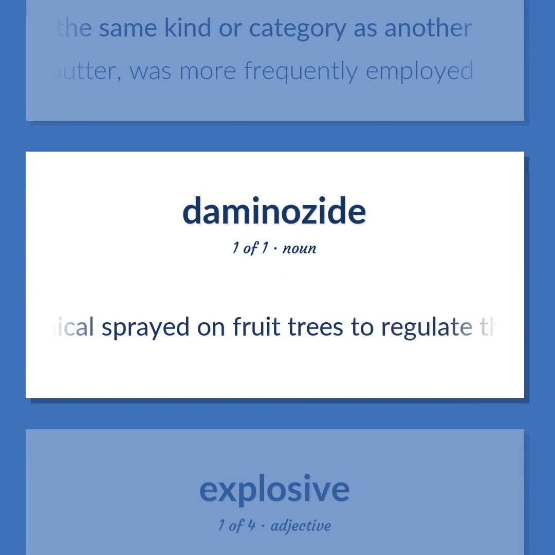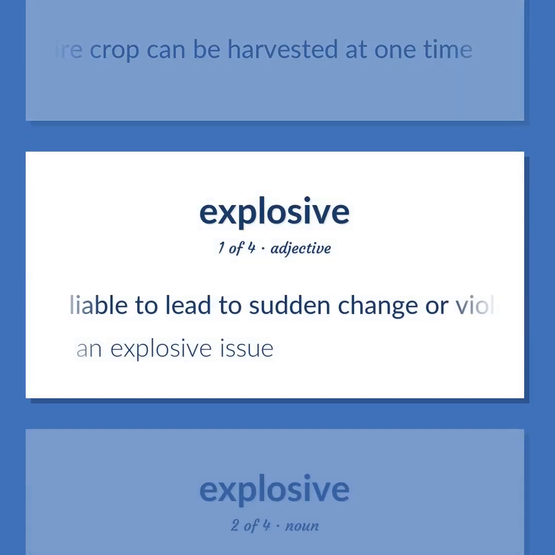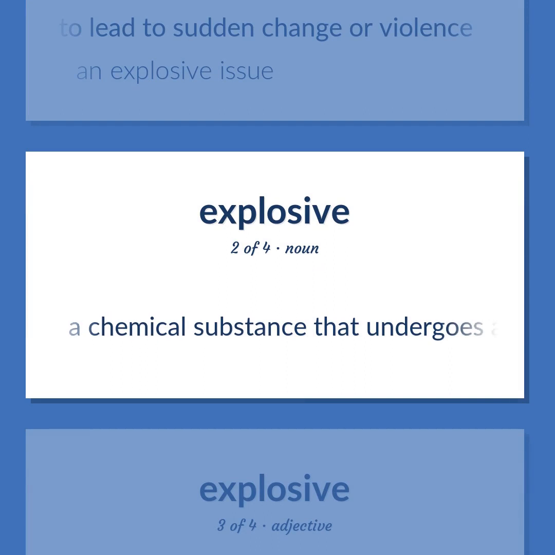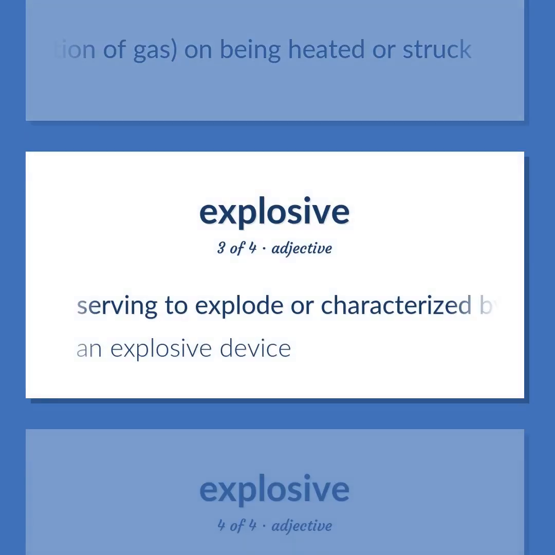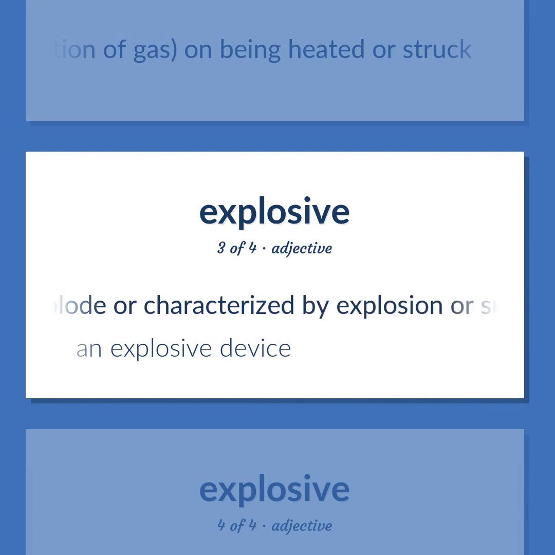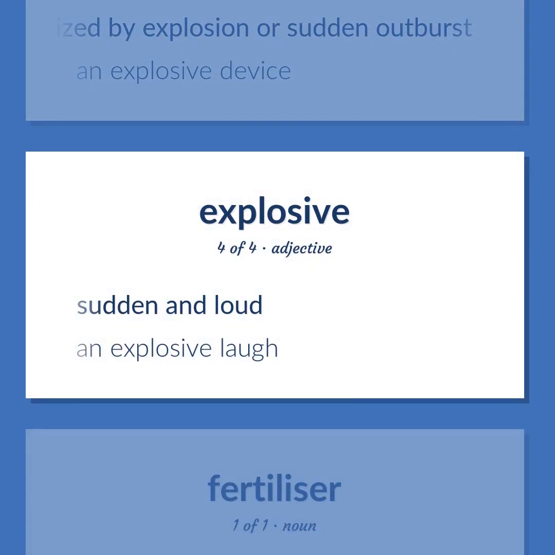A chemical sprayed on fruit trees to regulate their growth so the entire crop can be harvested at one time. Liable to lead to sudden change or violence. An explosive issue. A chemical substance that undergoes a rapid chemical change, with the production of gas, on being heated or struck. Serving to explode or characterized by explosion or sudden outburst. An explosive device. Sudden and loud. An explosive laugh.